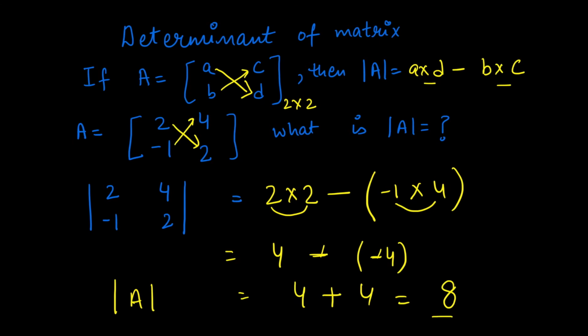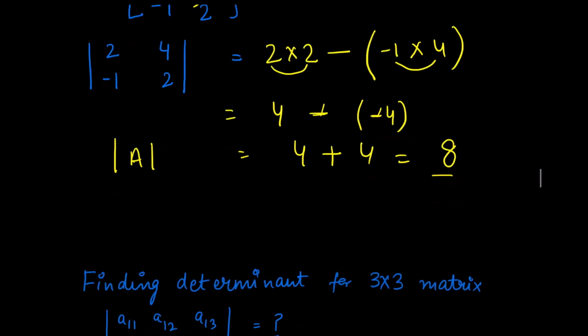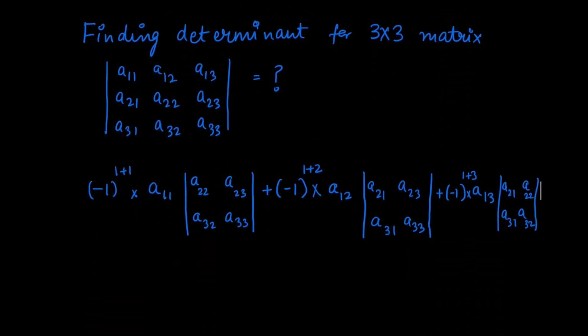Let us now work with a 3 by 3 matrix. In a 3 by 3 matrix, there are a couple of things you need to know. Let's begin with the first element, A11. The formula is minus 1 to the power of the first row element and first column element, so the sum of 1 plus 1, times A11, times the determinant of the elements other than row 1 and column 1.